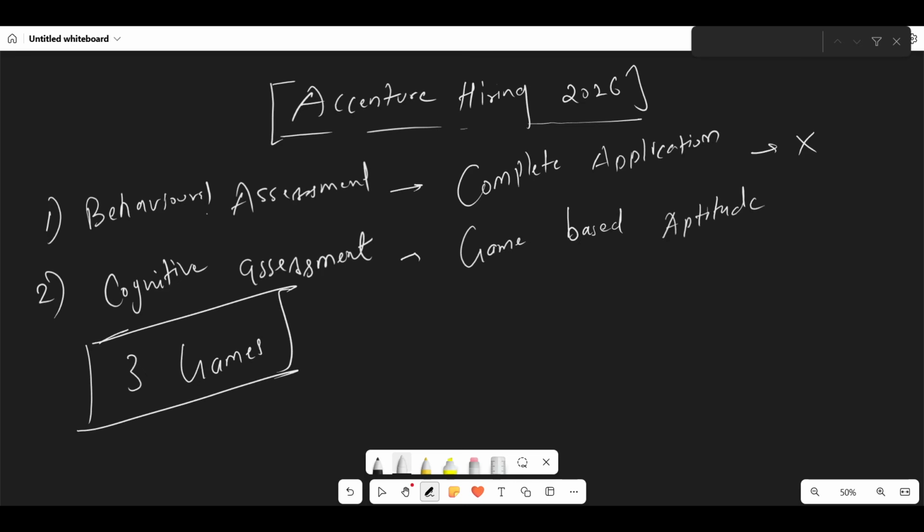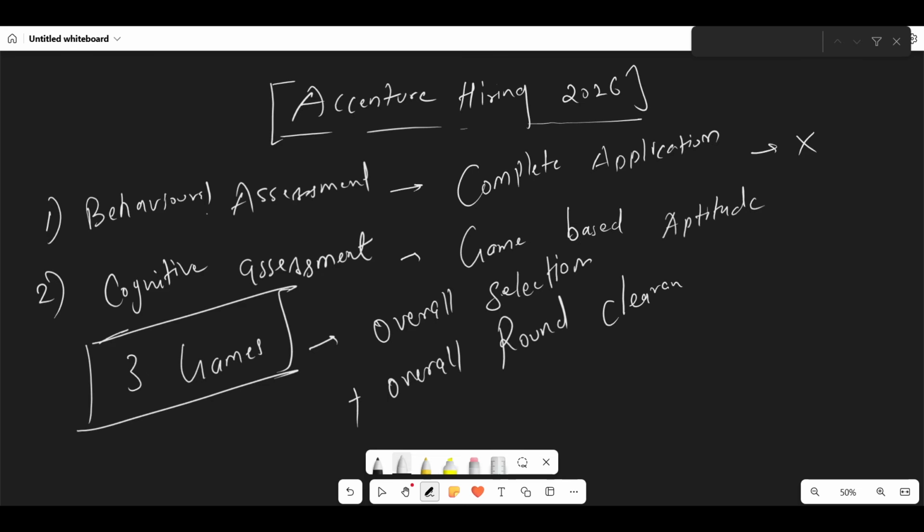The score of this round will be used for your overall selection, plus clearing this round and moving to the next round. Understand carefully.